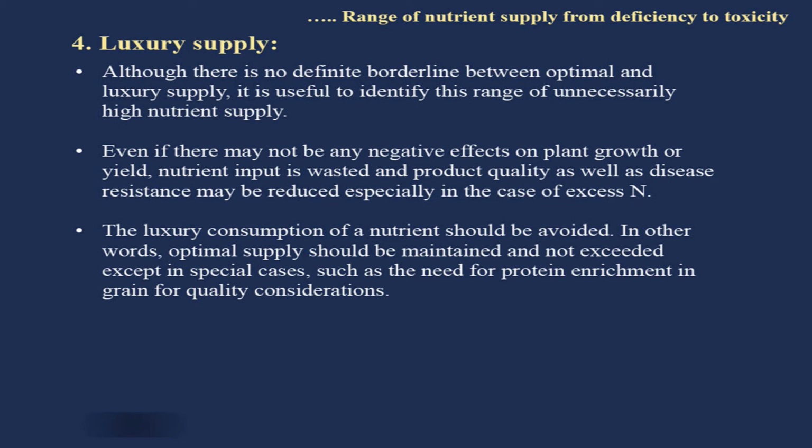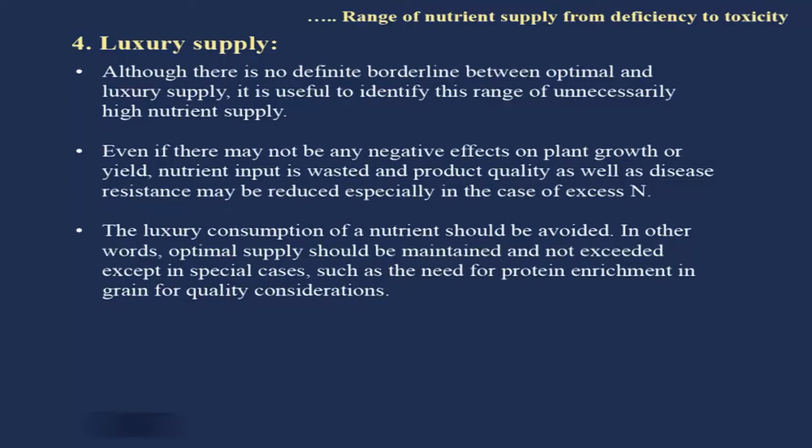If there is excess supply of nitrogen, then the reproductive stage of the plant may be affected, particularly in the case of leguminous plants like chickpea. If you apply nitrogen in excess externally, it will lead to increased vegetative growth, and in the end the secondary branches will be fewer, the production of flowers will be affected, and finally production of pod and seed will be affected. Chickpea will produce less seed yield due to excess nitrogen.